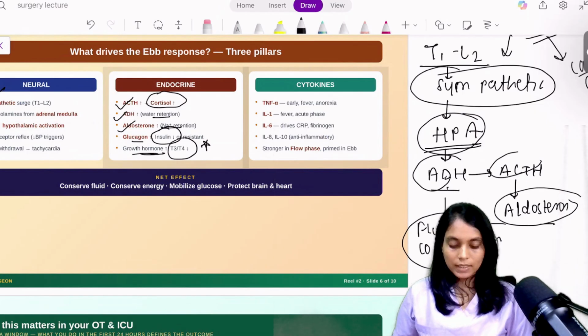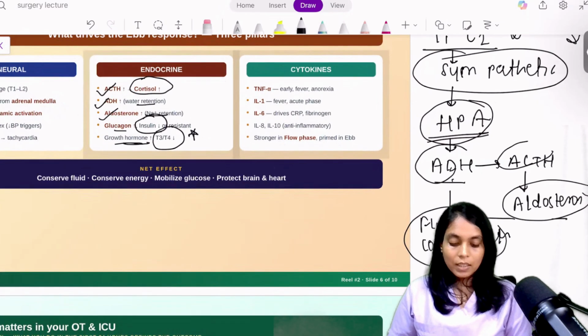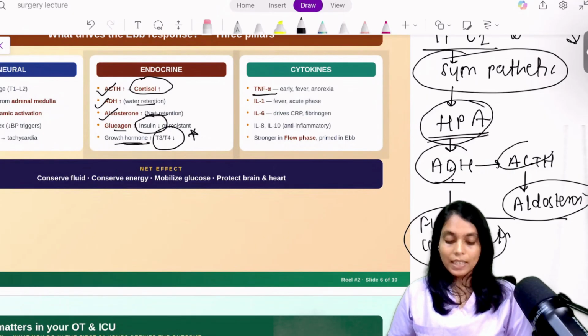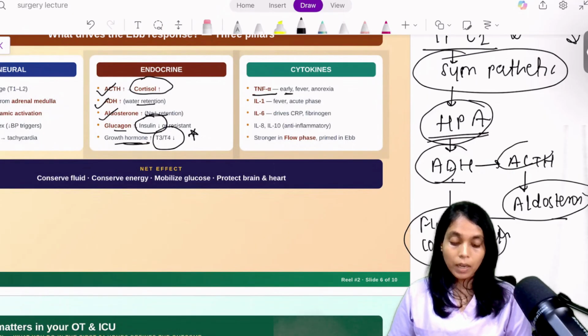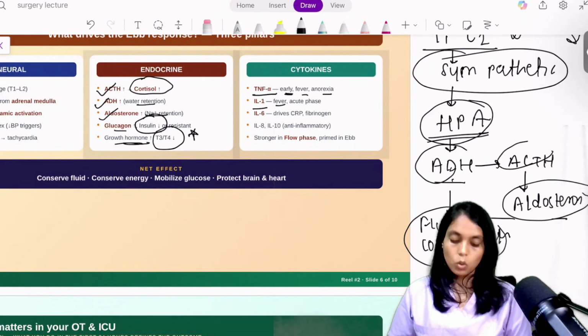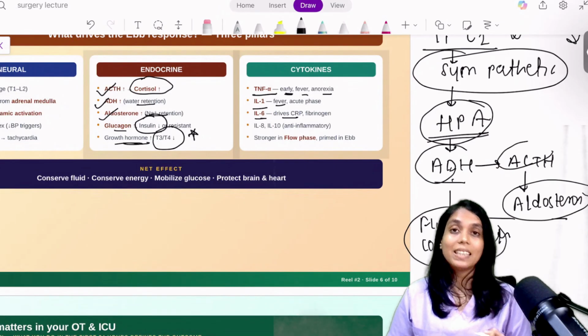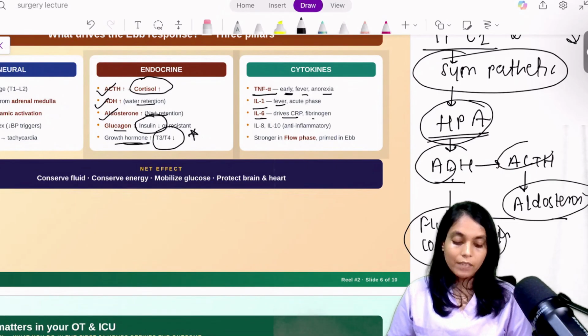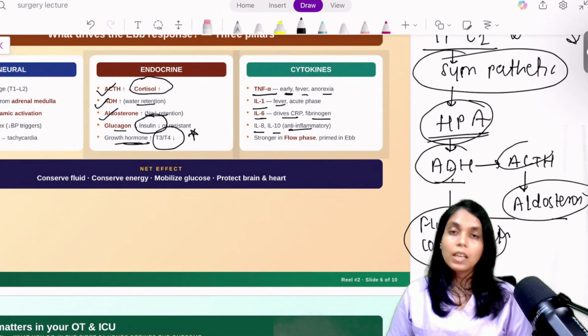Now cytokines. In cytokines, what will happen? TNF alpha will get released. TNF alpha is the early marker of the ebb phase, and it will cause fever and anorexia. Then interleukin 1 will also cause fever. Interleukin 6 drives CRP, so the CRP level is increased in the ebb phase, and it will release fibrinogen. And these are two anti-inflammatory markers, interleukin 8 and interleukin 10. They also will get released in the ebb phase.